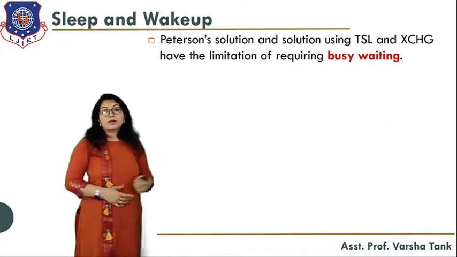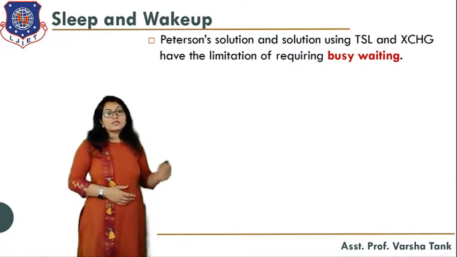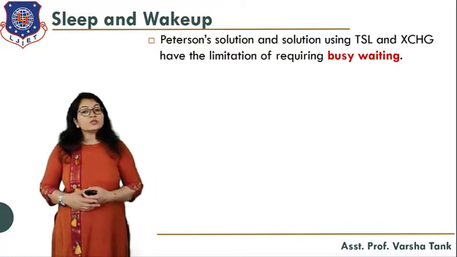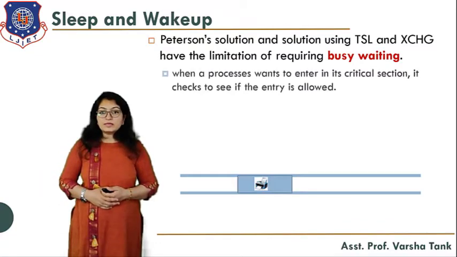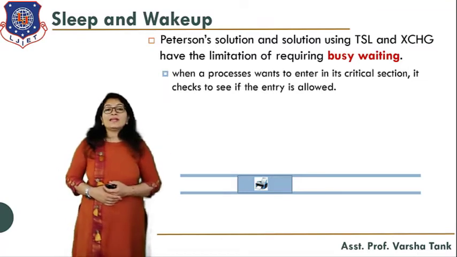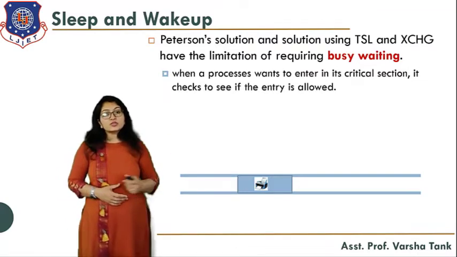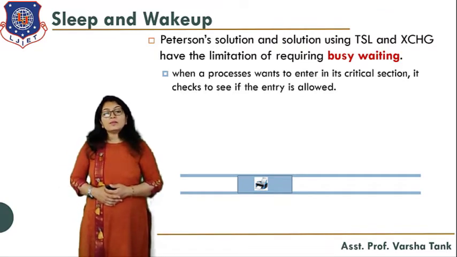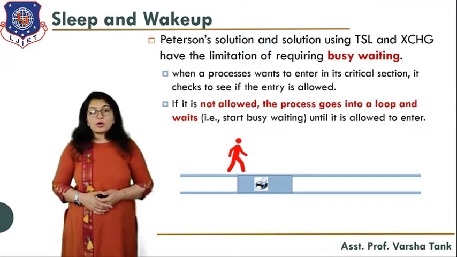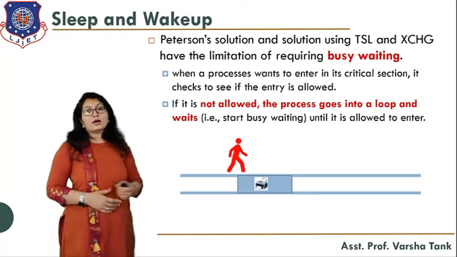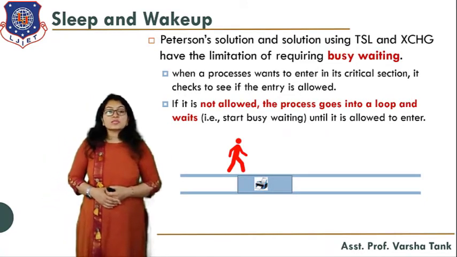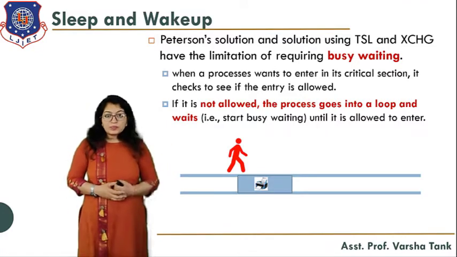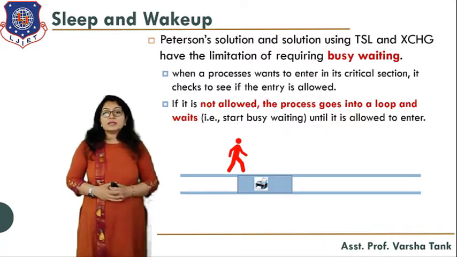Okay, so the Peterson solution and the solution using TSL and exchange have the limitation of requiring busy waiting. Now all of you are aware of what busy waiting is. When a process wants to enter its critical section, it checks to see if entry is allowed. If it is not allowed, the process goes into a loop and waits. That means it starts busy waiting until it's allowed to enter the critical section.